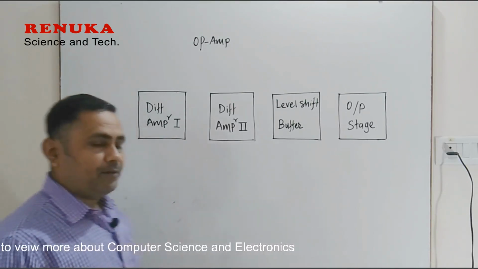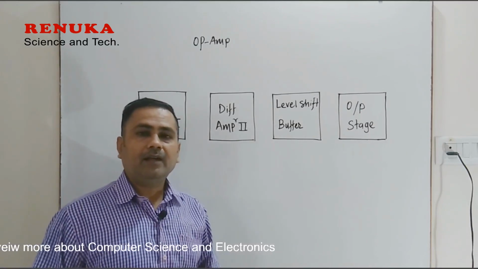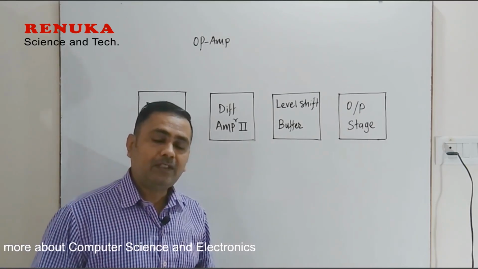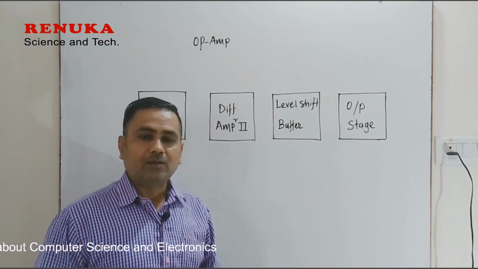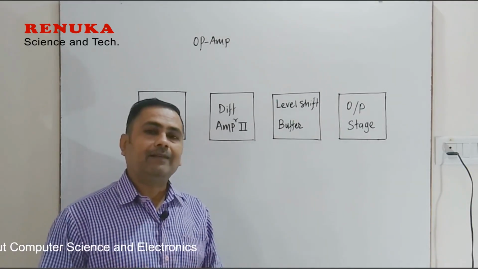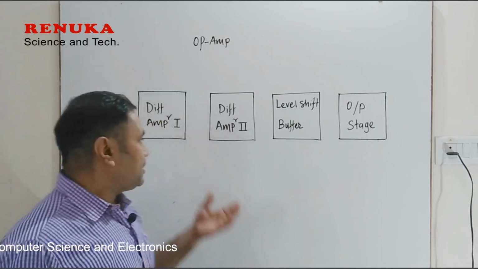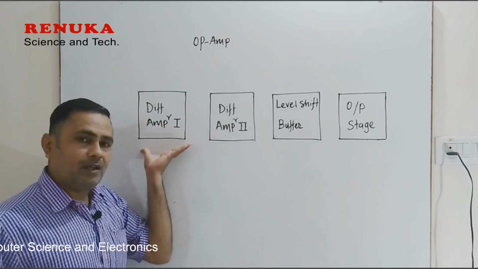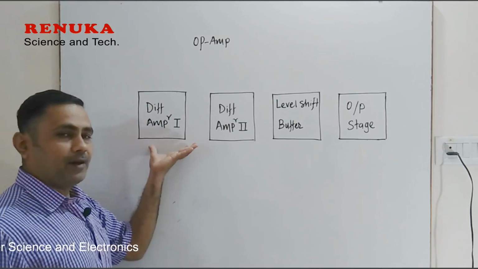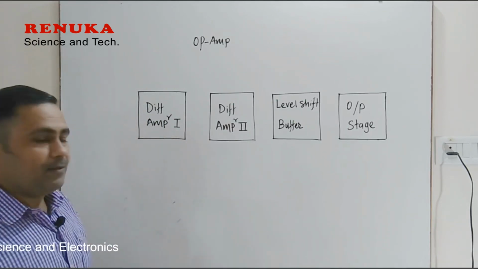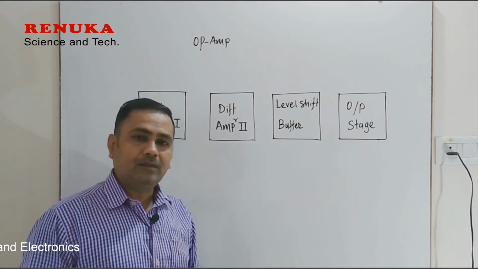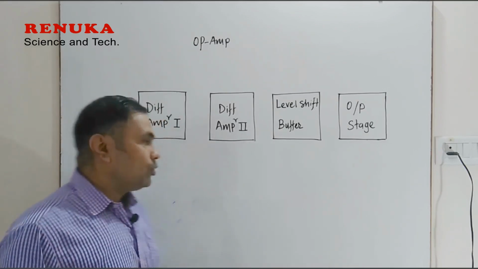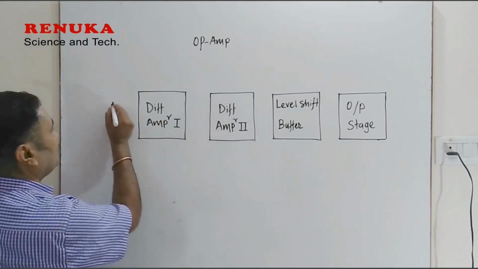Now what is meant by differential amplifier? Differential amplifier is an amplifier which is used to amplify the difference of two input signals. So the difference is taken and that is amplified. The basic building block of this operational amplifier is the differential amplifier. In the differential amplifier, as I have just told, it has a difference of two inputs. So this differential amplifier has two inputs.